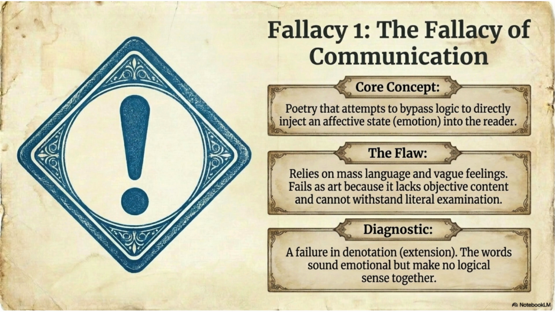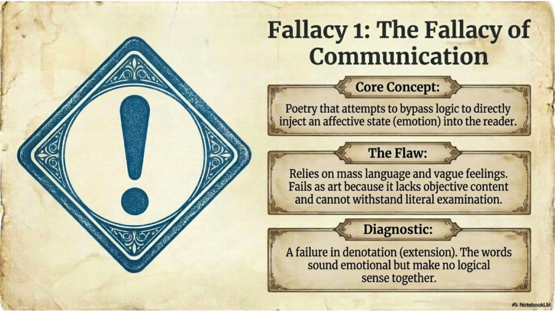Easy analogy. Imagine building a house. Emotion is the decoration. Extension is the foundation. If you decorate a house without building a foundation, the house collapses. Similarly, a poem cannot survive on emotion alone. It needs structure. It needs logic. It needs extension. Connection to tension.